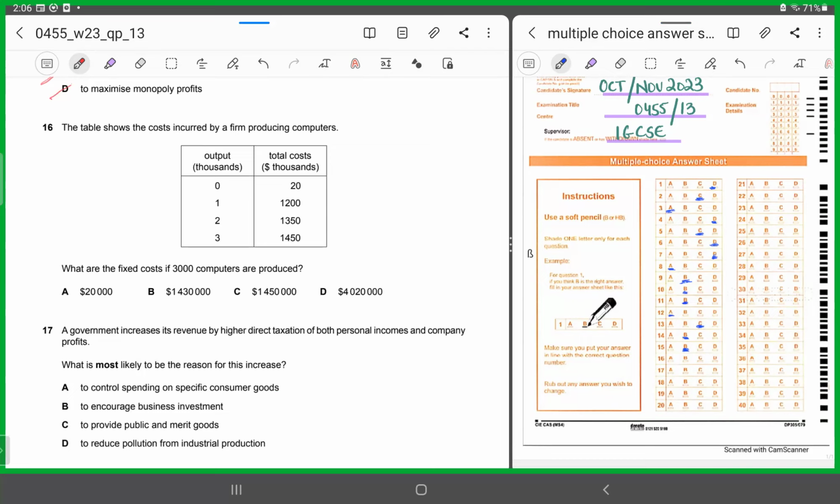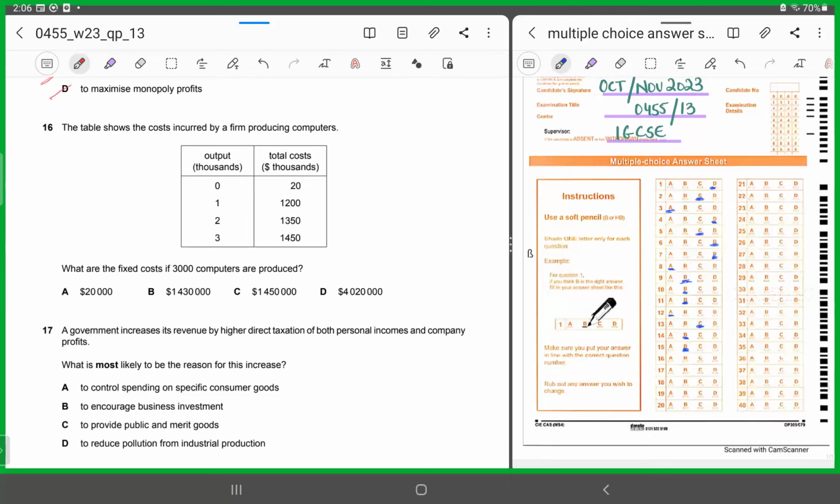Now, we all know the total cost is a sum of variable and fixed cost. Initially, when the output level was 0, you can still see some amount of cost. And that cost is what? Exactly, that cost is fixed cost. We all know that fixed cost is a cost that needs to be paid even when the level of output is 0. And it will remain the same in spite of the fact that the level of output increases.